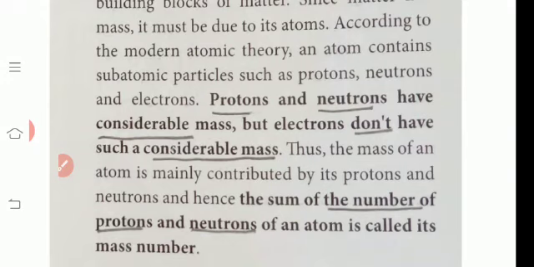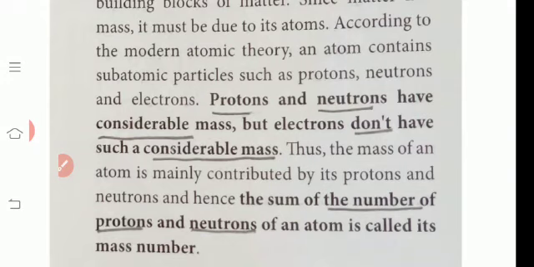Thus the mass of an atom is mainly contributed by its protons and neutrons, and hence the sum of the number of protons and neutrons of an atom is called its mass number. Okay, what is meant by mass number? The number of protons and neutrons of an atom is called mass number.